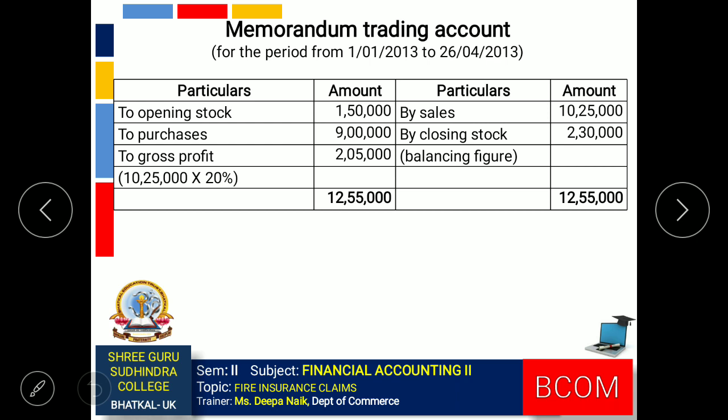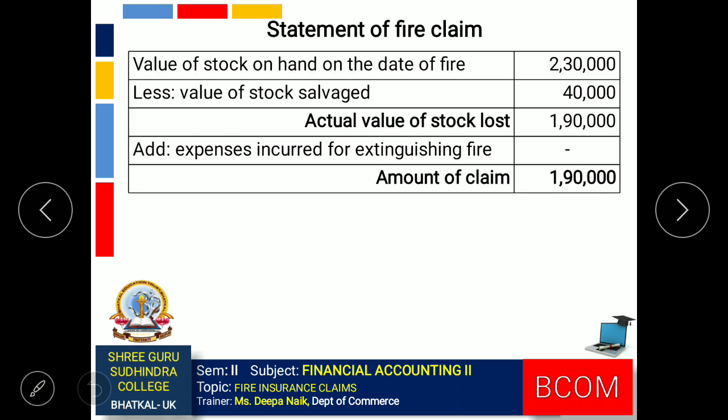That is your balancing figure. So now we can prepare the statement of fire claim. First we consider the value of stock on the date of fire, 2,30,000, minus value of stock salvaged, 40,000. So the actual value of stock lost is 1,90,000.